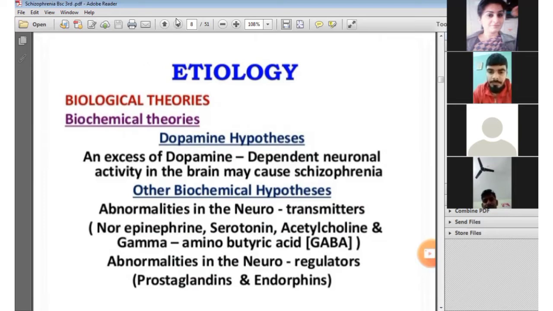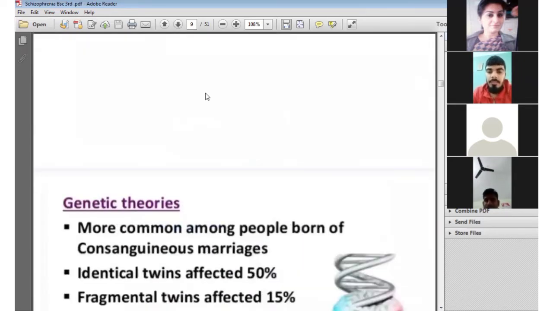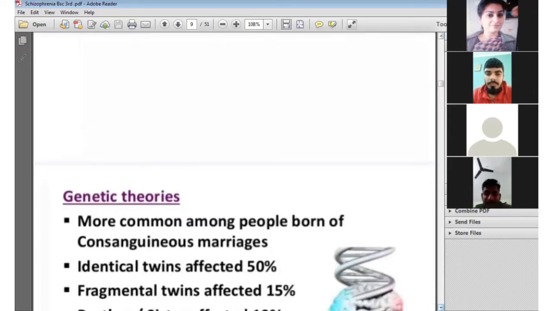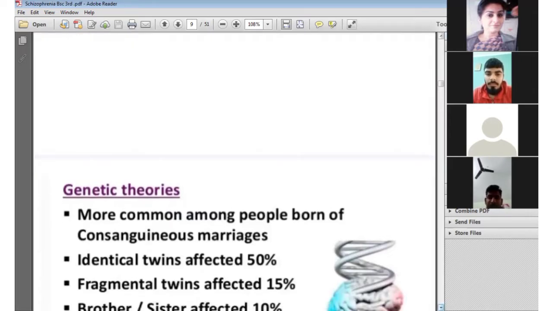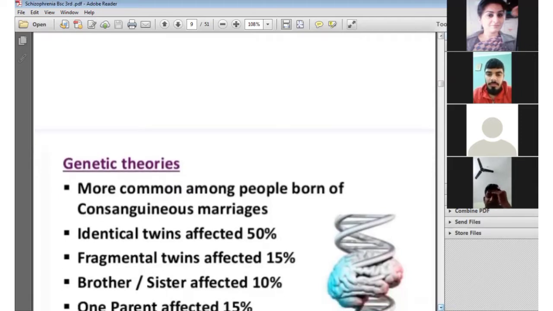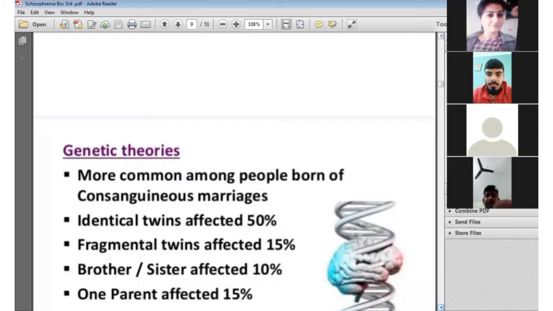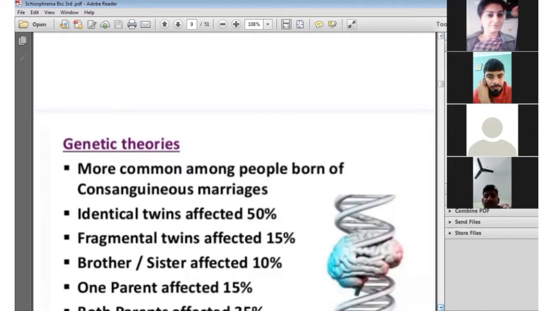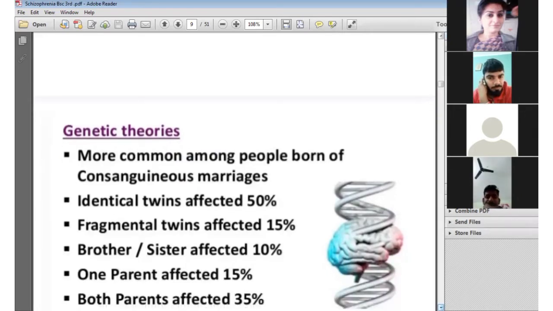So next, genetic theory also leads to schizophrenia. Under the genetic theory, it is more common among people born of consanguineous marriage. Identical twins are affected 50%, fraternal twins 15%, brother and sister 10%, one parent affected 50%, and both parents affected 35%. This is the genetic theory as a leading cause of schizophrenia.